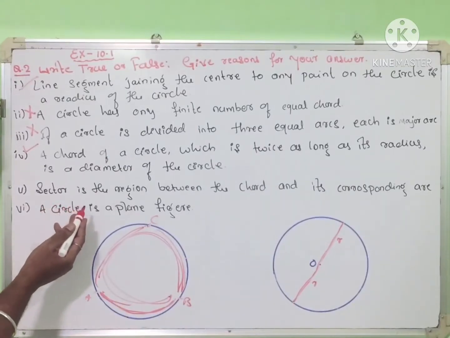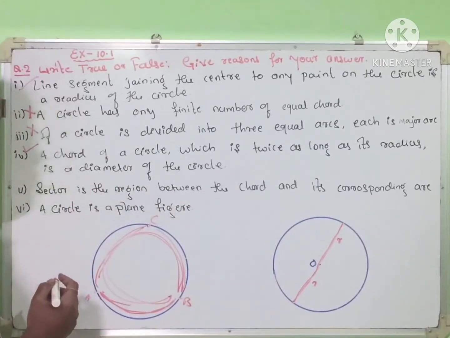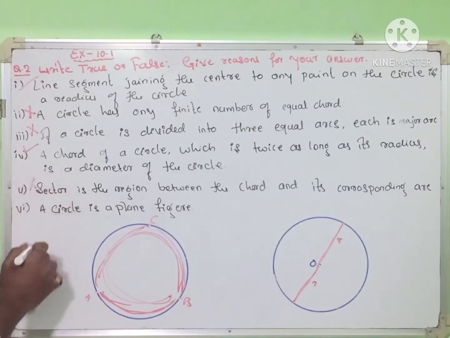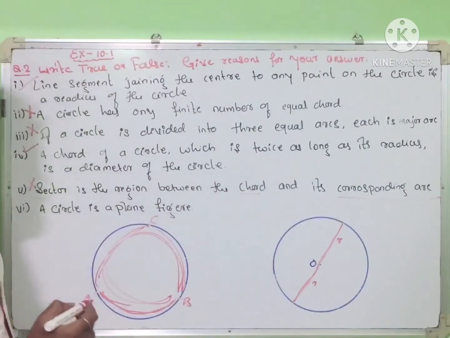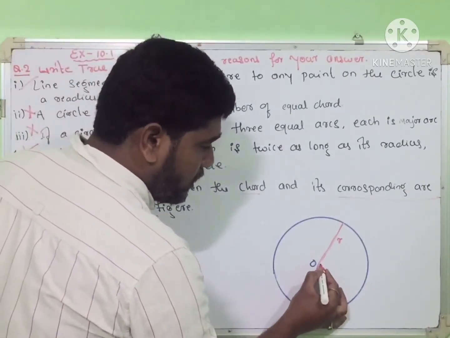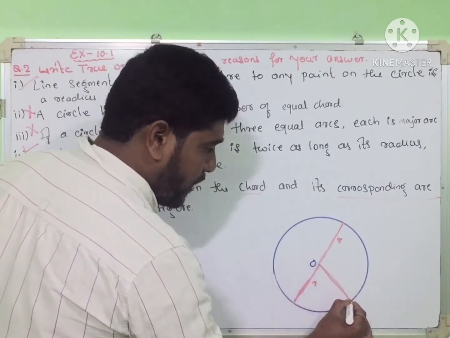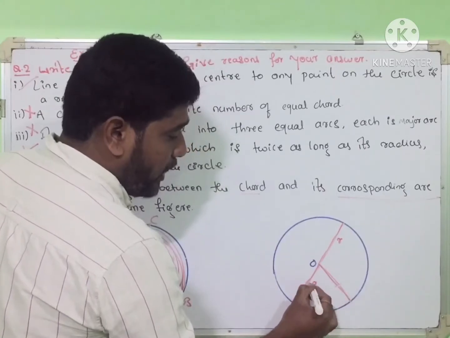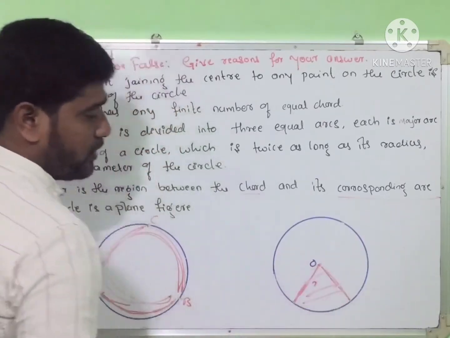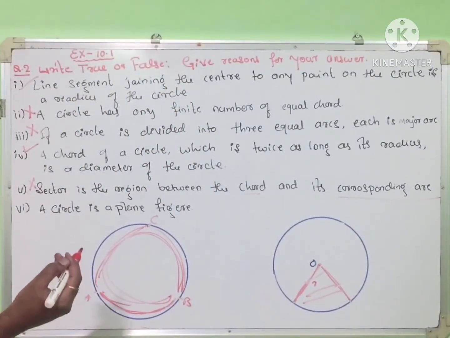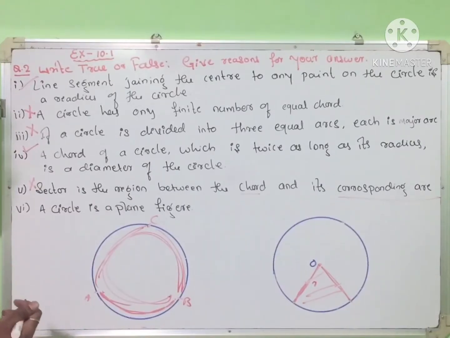Next, the sector is the region between a chord and its corresponding arc. False, because the chord and corresponding arc make a segment, right? So sector means the arc and the corresponding radii. This one is called a sector. The sector definition says that the region between an arc and the corresponding radii is called a sector.